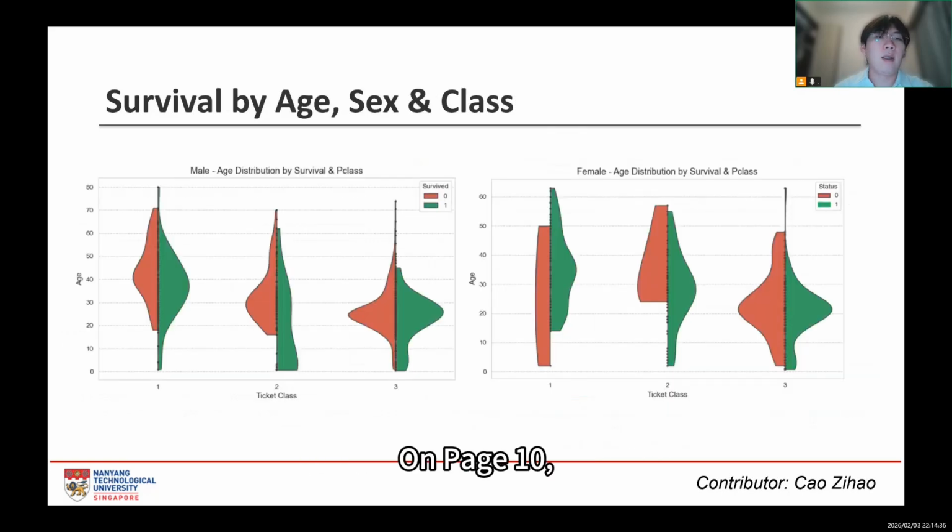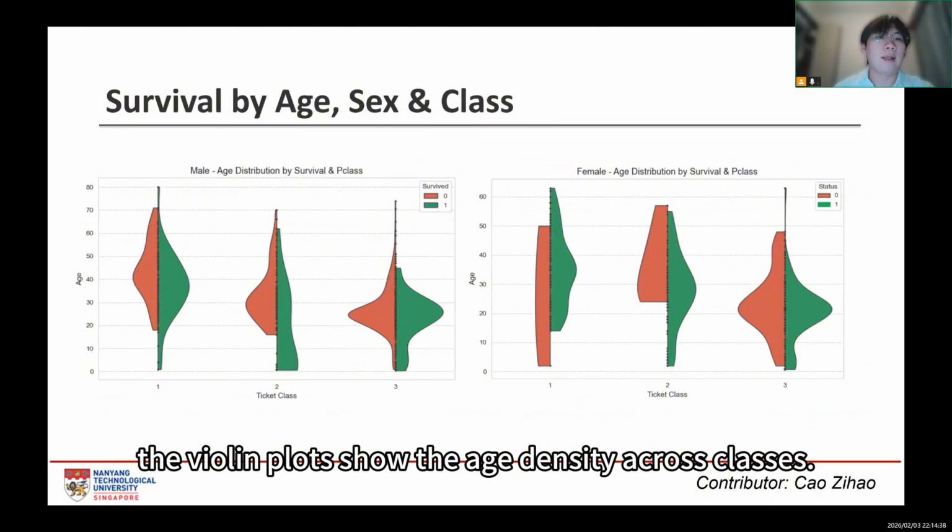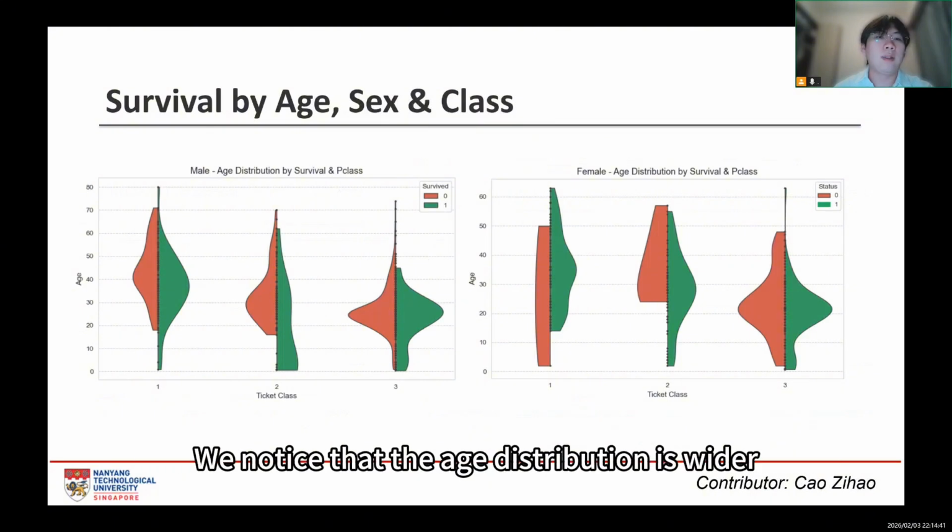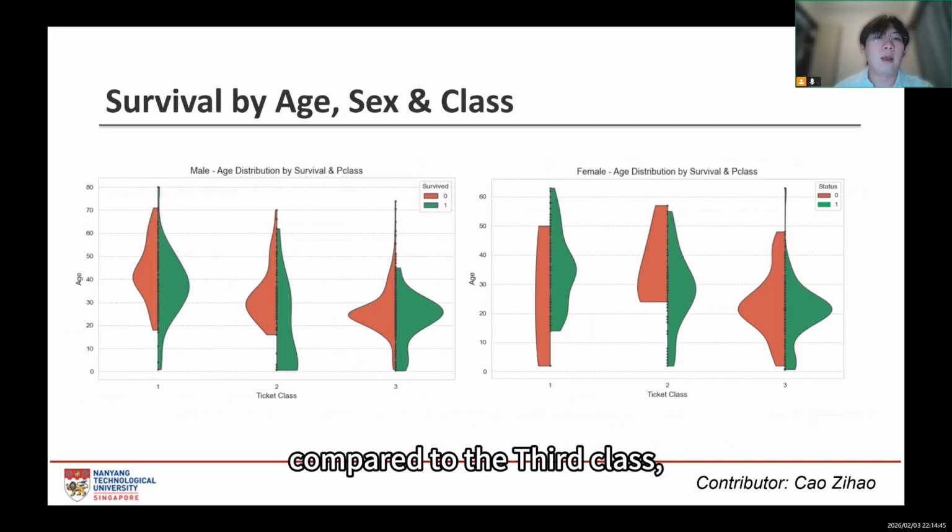On page 10, the violin plots show the age density across classes. We notice that the age distribution is wider in the first class compared to the third class, which is skewed younger.